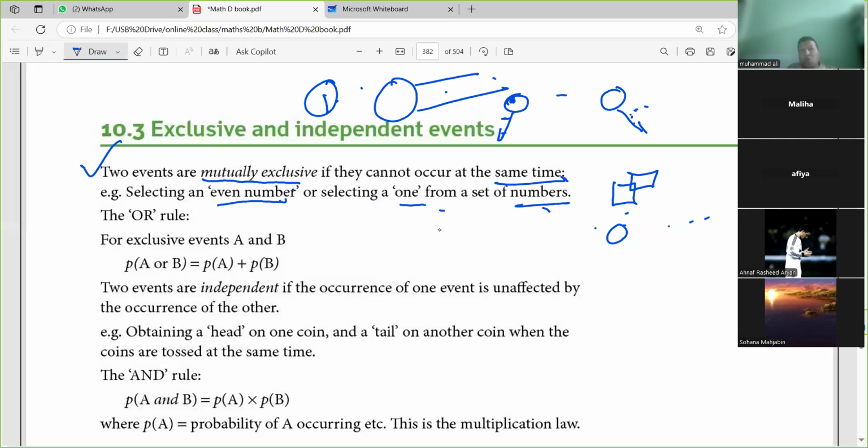Okay. Two events are mutually exclusive if they cannot occur at the same time. This time we will use the OR rule.